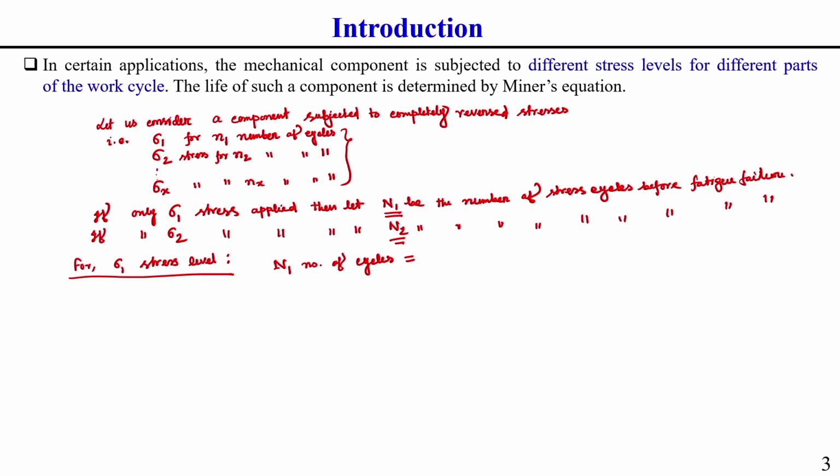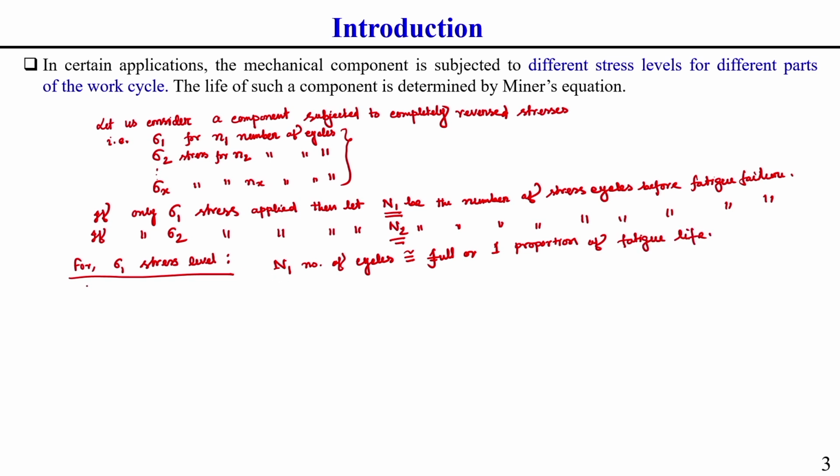If you write it proportionately, N1 number of cycles is equivalent to 1, the full fatigue life.